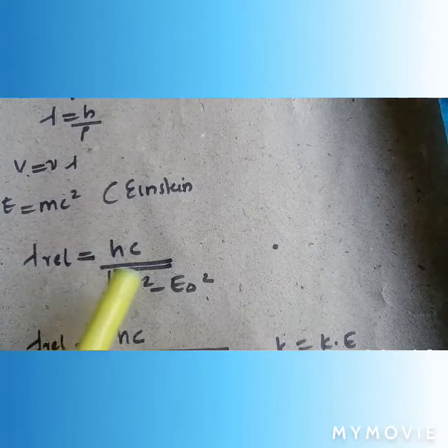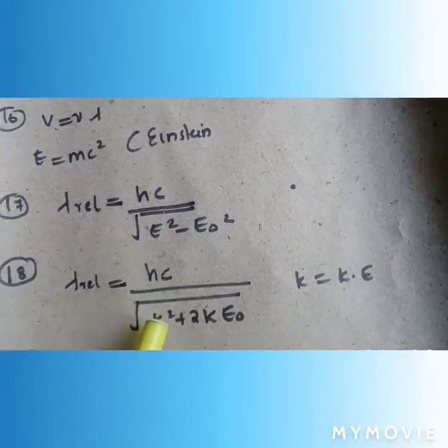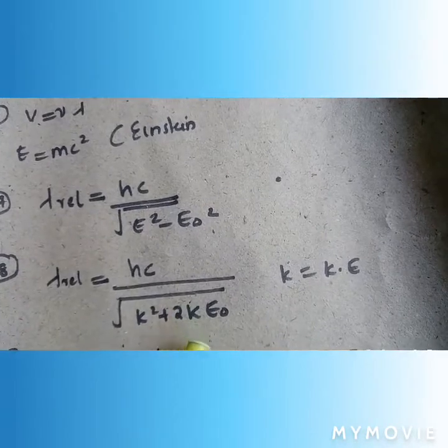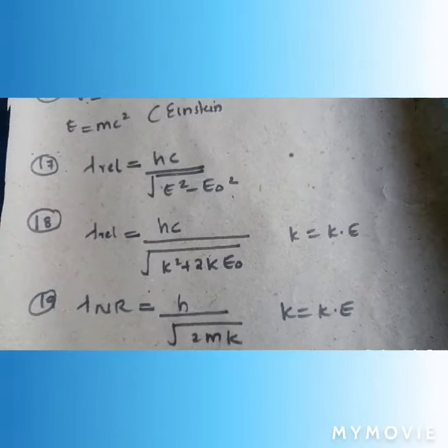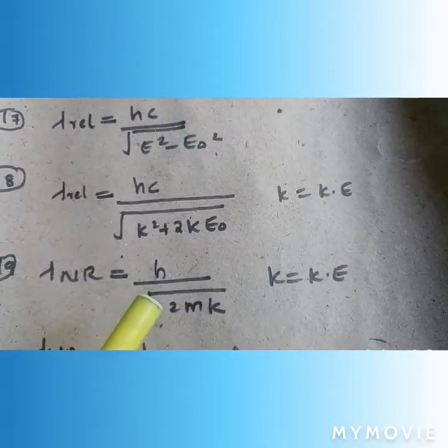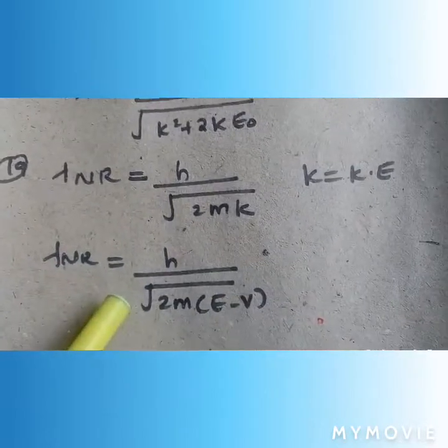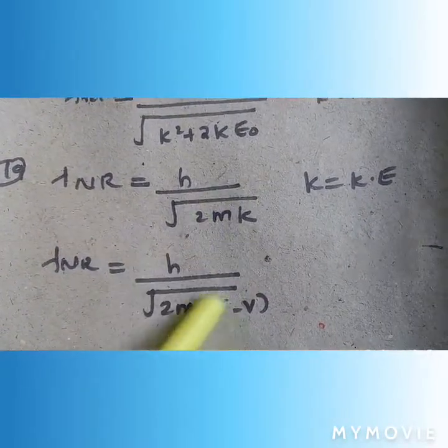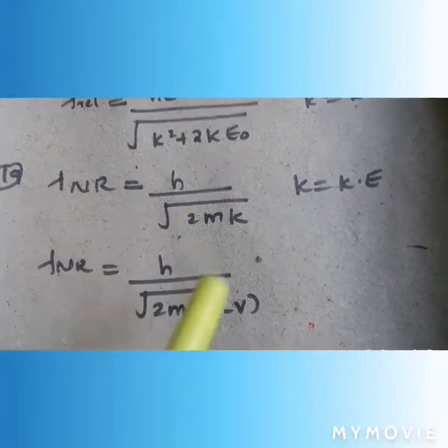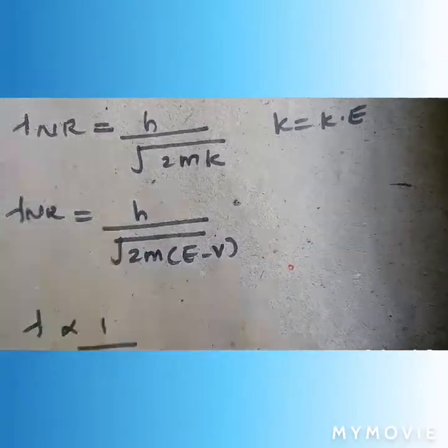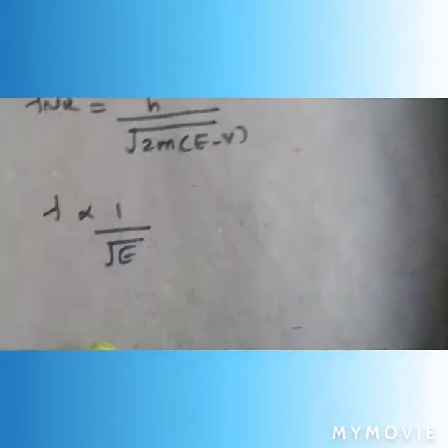Lambda relativistic equals hc under root E square minus E naught square. Lambda relativistic also equals hc divided by under root K square plus 2K E naught, where K is the kinetic energy. Lambda non-relativistic equals h divided by under root 2mK, where K is the kinetic energy. In the non-relativistic case, kinetic energy can be replaced by the total energy minus potential energy, so lambda equals h divided by under root 2m(E minus V). We can conclude that the wavelength is directly proportional to 1 by root E.